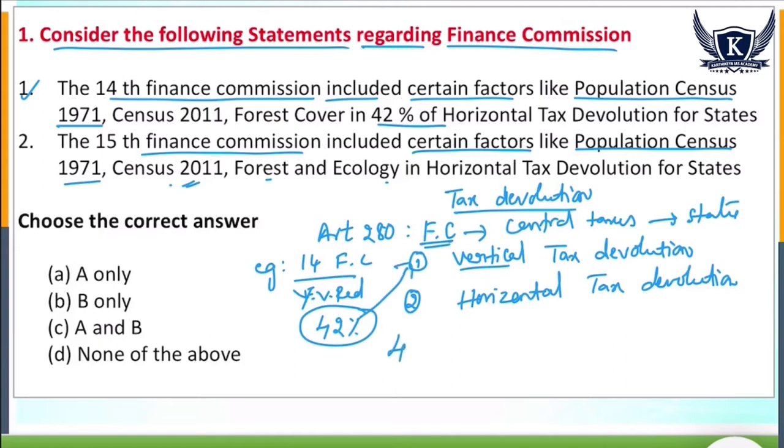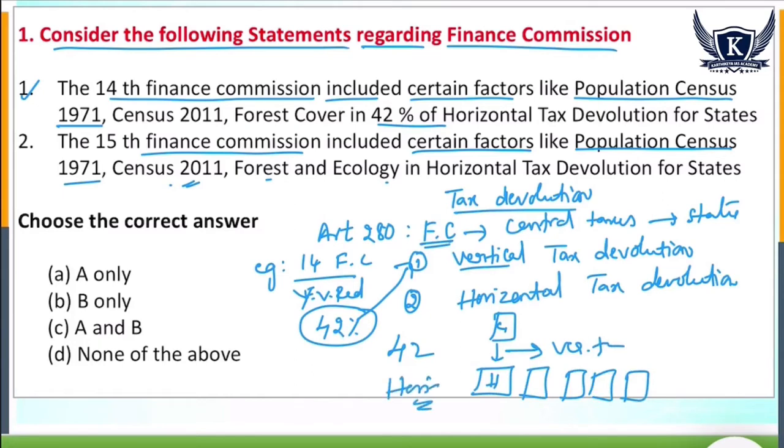This is the center to states. This is called vertical tax devolution. Whereas this 42% should be distributed among the states, called horizontal tax distribution. Right, the first statement is saying that population census 1971, 2011 and forest cover area and this 42.